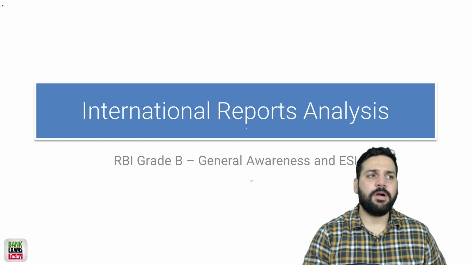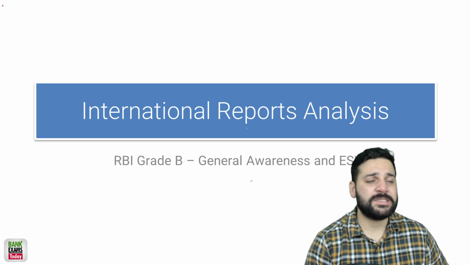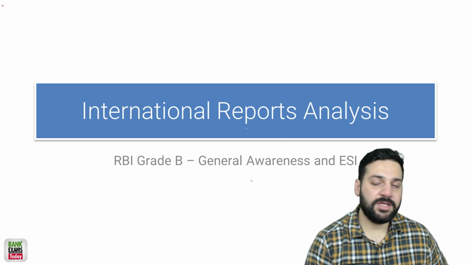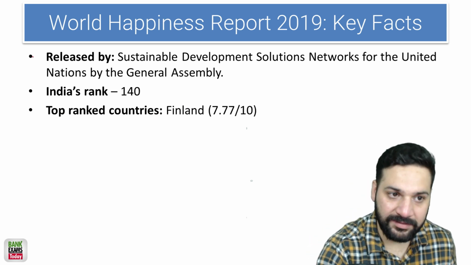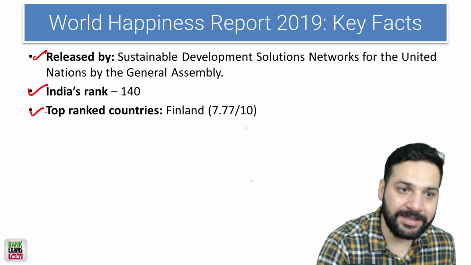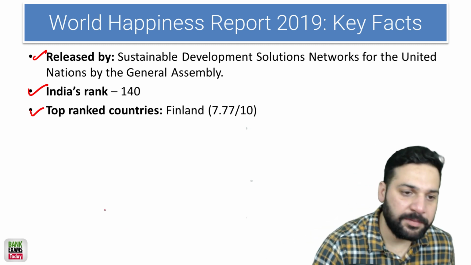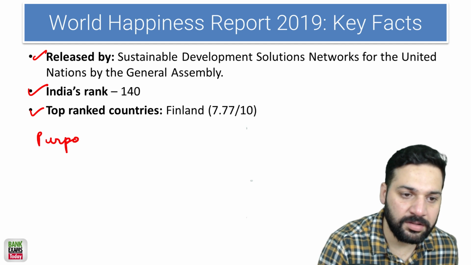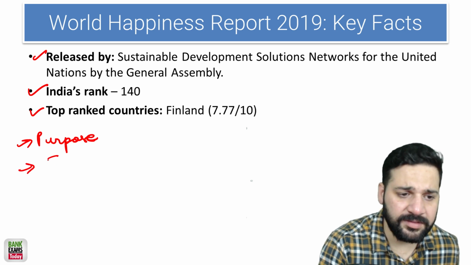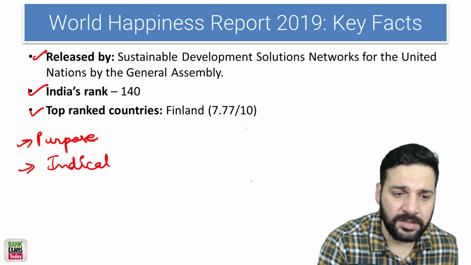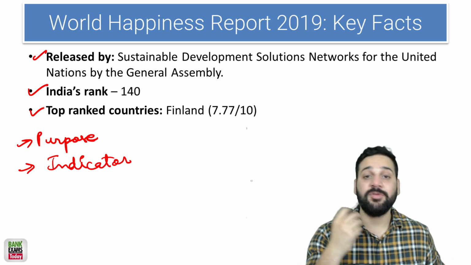See, students, on the websites and even on the newspapers, a lot of details are available. But what to study for the international reports? Padna kya hai? Who released it? What is the India's rank? Top countries and what is the purpose? Purpose kya hai, basic? And then you can say indicators, how the rankings are calculated, right? So these are the 5 important things that you need to know.